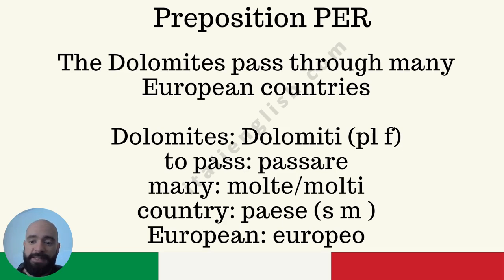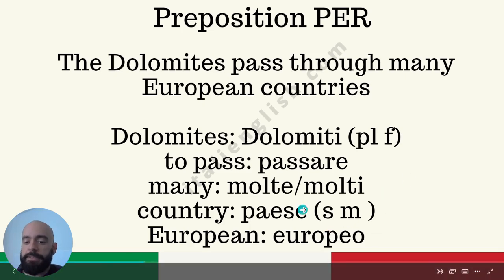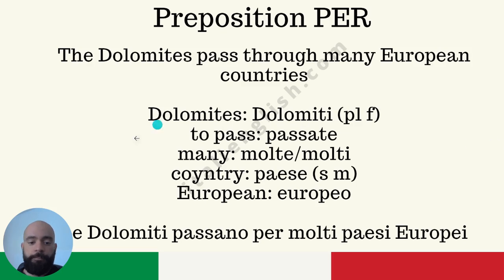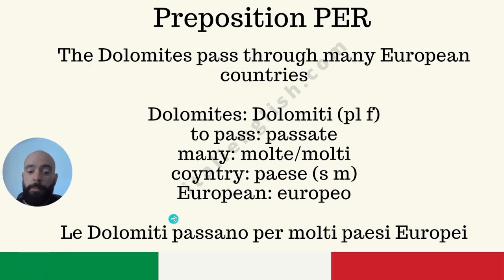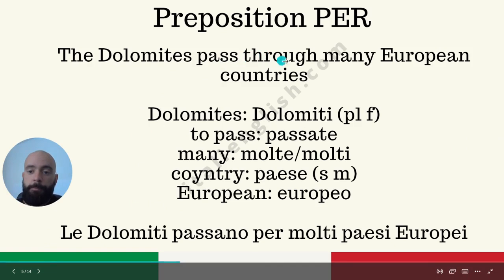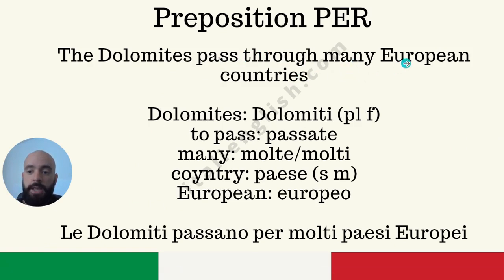To pass is passare, a regular verb. Many, always plural: molte, plural feminine; molti, plural masculine. Country is paese, which is masculine, an irregular one. European is a regular adjective. Europeo is the standard masculine, but careful because you have to make it plural masculine. The translation is: Le Dolomiti passano per molti paesi europei. Okay, word by word.